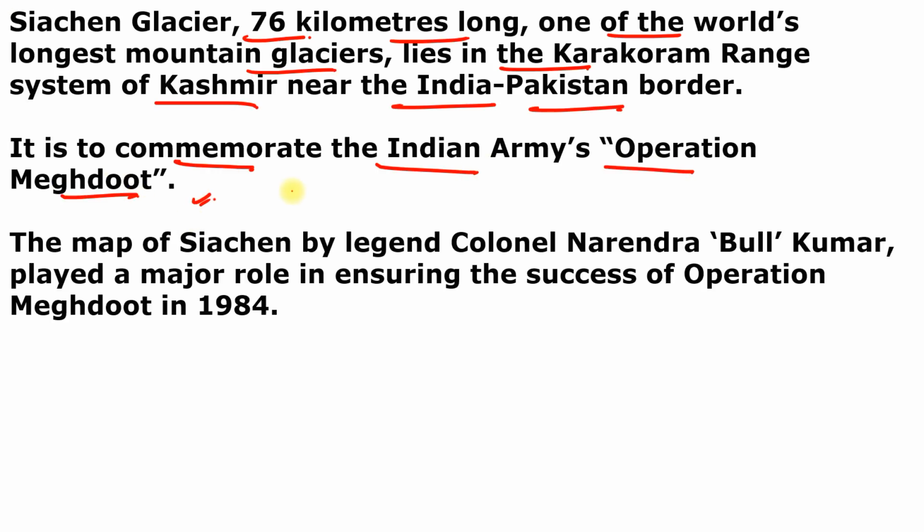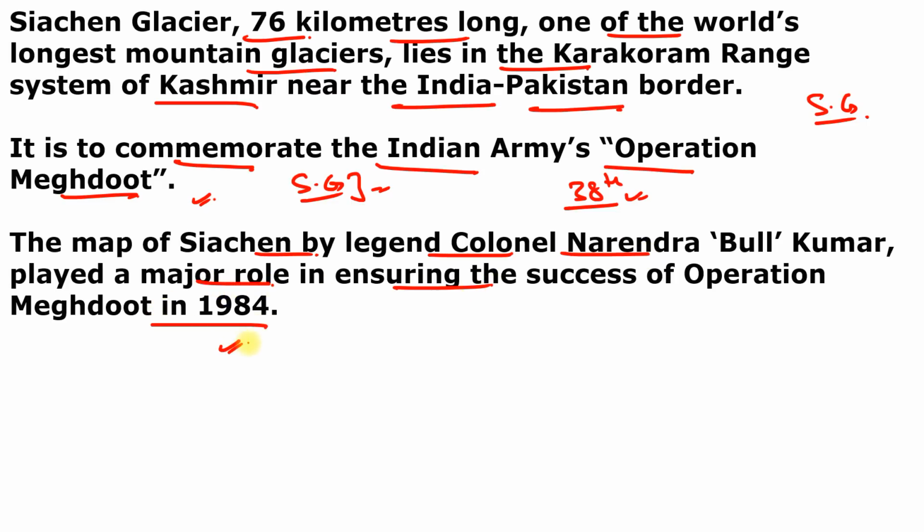Operation Meghdut was the code name of the Indian Armed Forces operation to seize the control of Siachen Glacier in the area of Kashmir. And 13th of April 2022 marks the observance of 38th Siachen Day. And the day also honors the courage of the soldiers of the Indian Army who continue to guard the Siachen Glacier. So, the map of the Siachen by legend Colonel Narendra Bull Kumar played a major role in ensuring the success of Operation Meghdut in 1984.